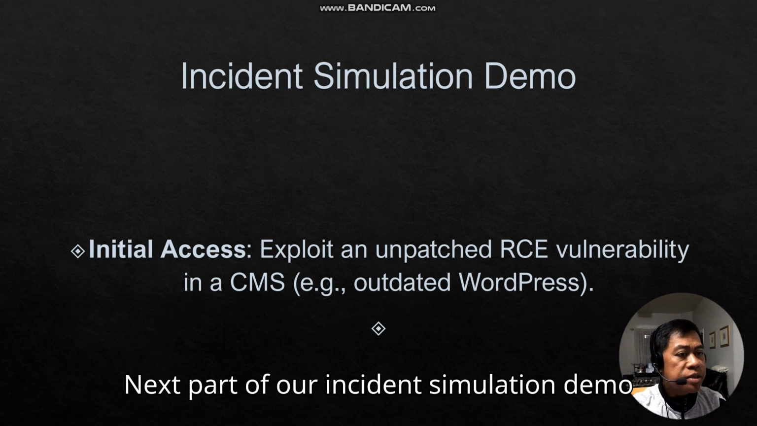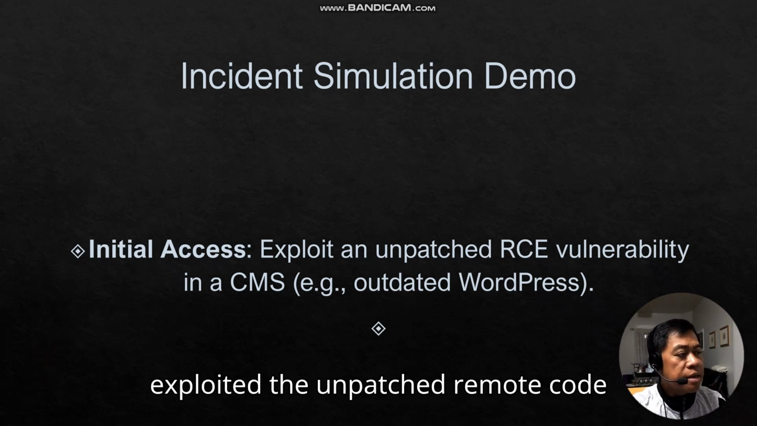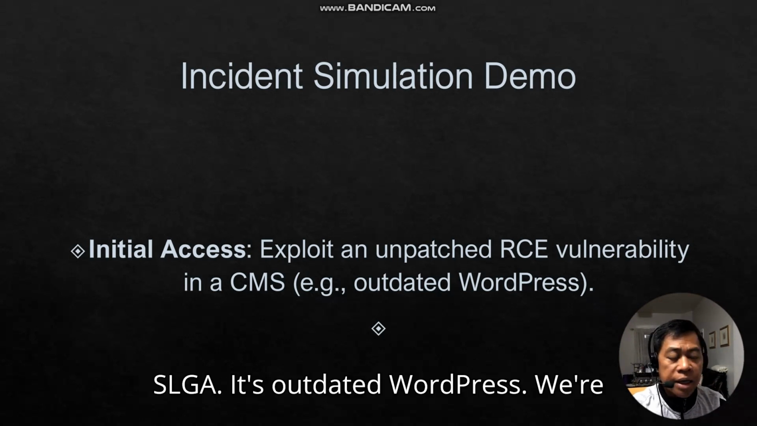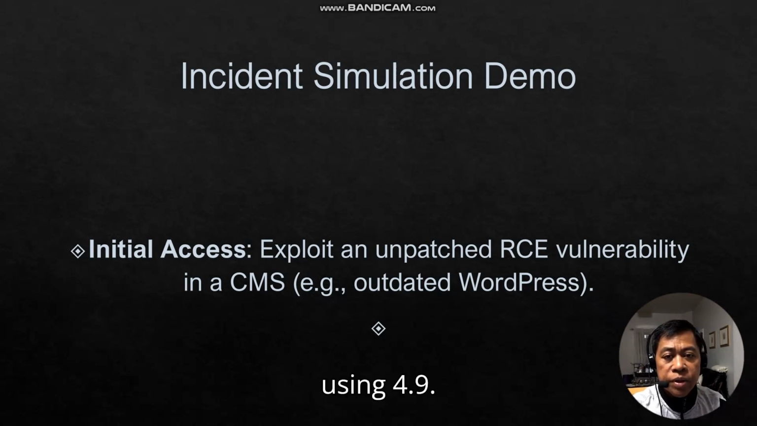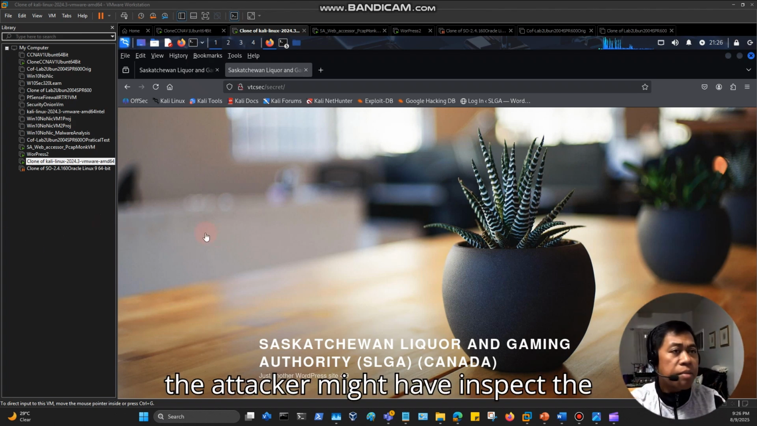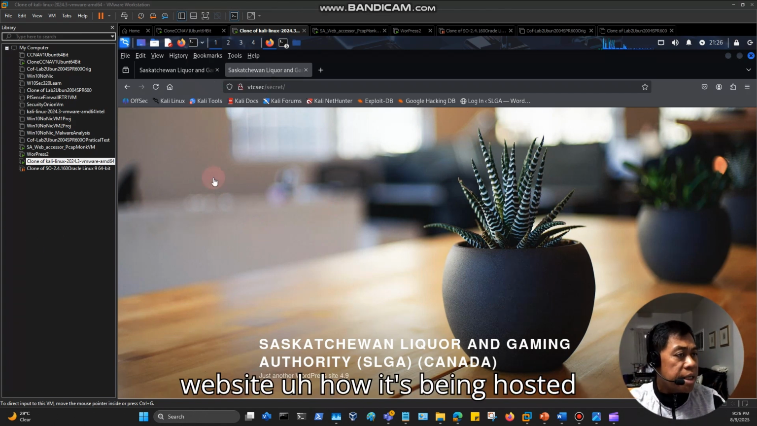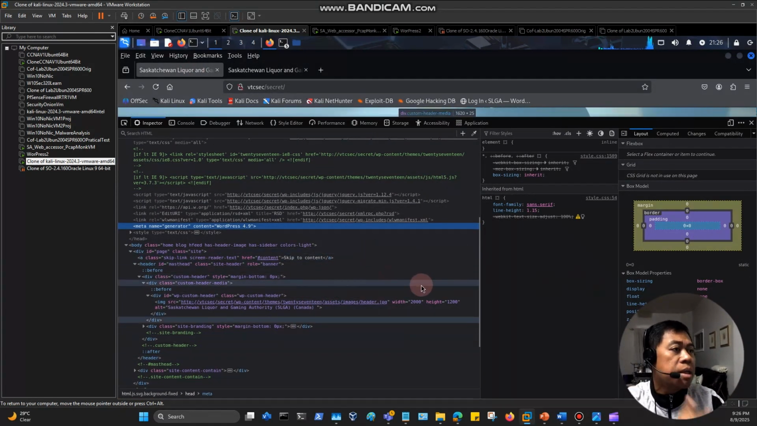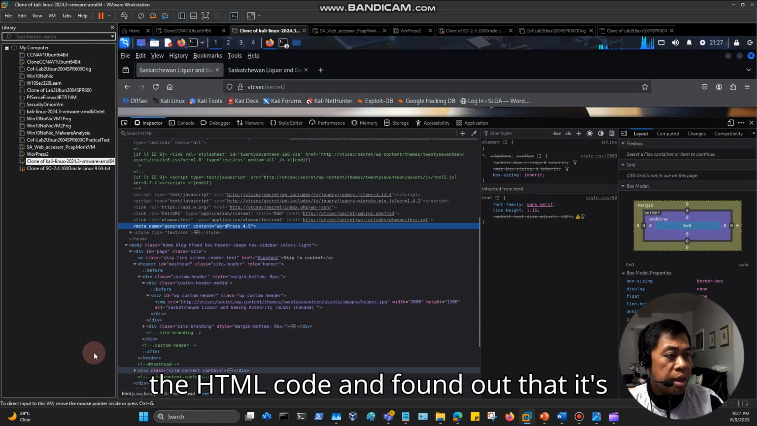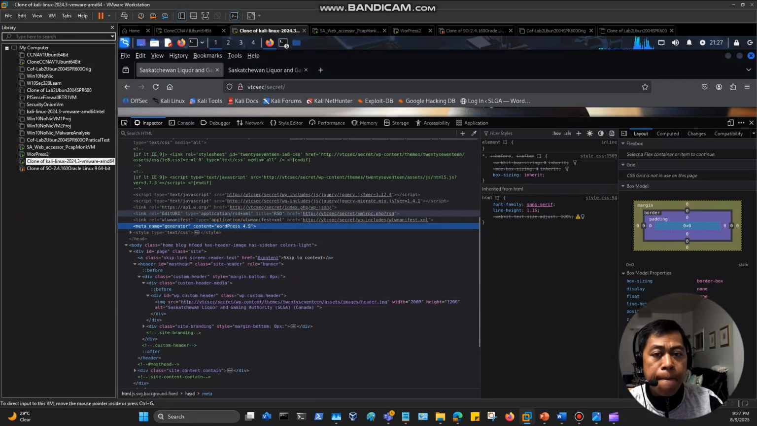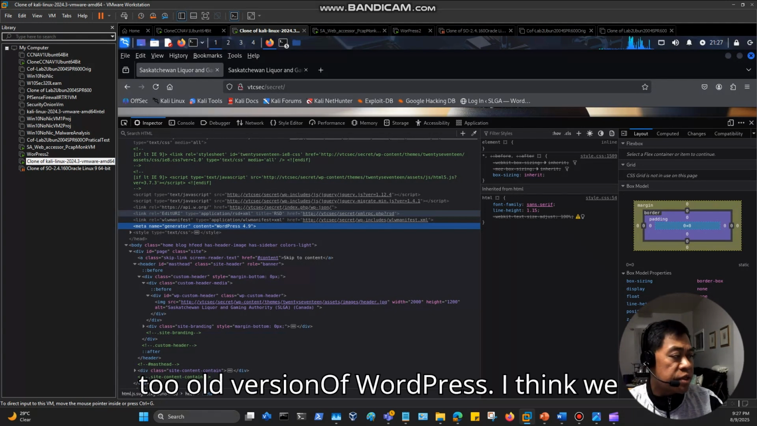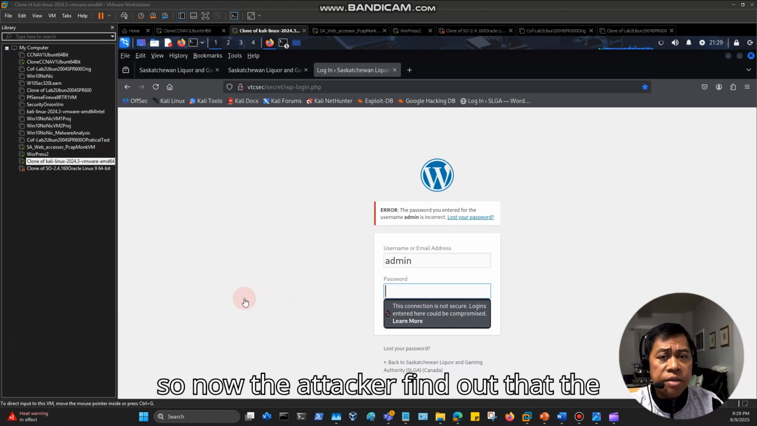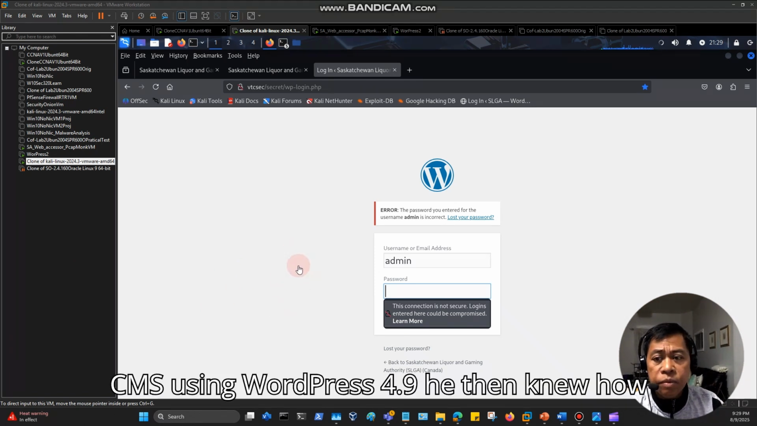Next part of our incident simulation demo is the initial access of the attacker. He exploited the unpatched remote code execution vulnerability in the CMS of SLGA. It's outdated WordPress. We're using 4. The attacker might have inspected the website, how it's being hosted, and through inspecting the HTML code, found out that it's using WordPress 4.9, a too old version of WordPress. I think we have 6 now. So now the attacker finds out that the CMS is using WordPress 4.9.